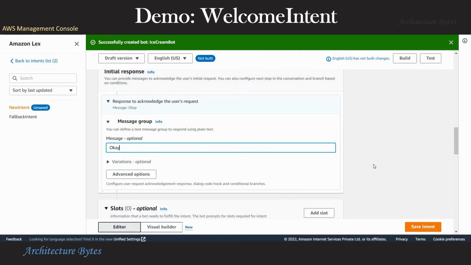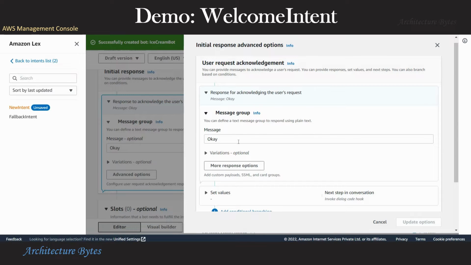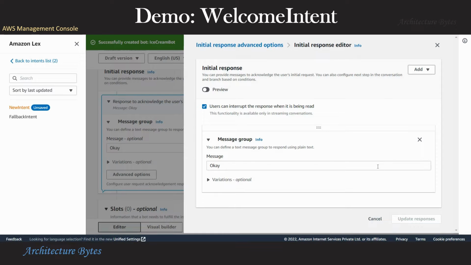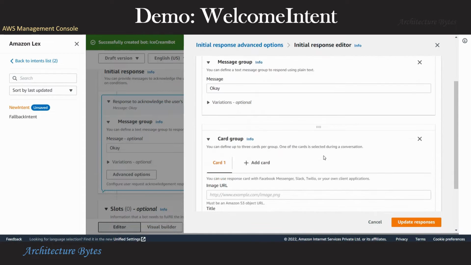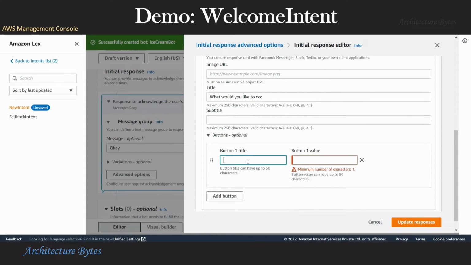However, we want to provide a more structured response. Give a user an option to possibly choose from the options we present in front of them. So for that, under advanced options and more options, we add a card group, and under title we can say what would you like to do, and then add buttons related to that. So things like order ice cream or cancel order.